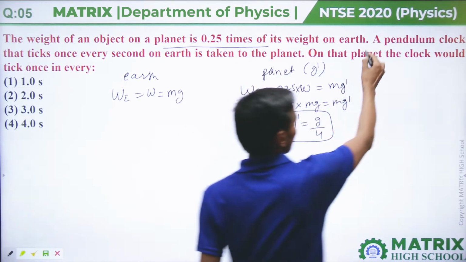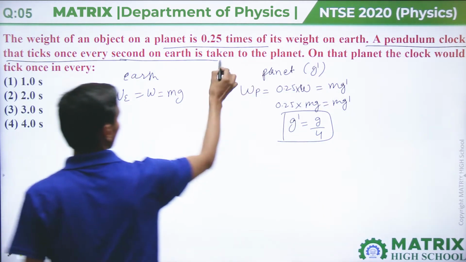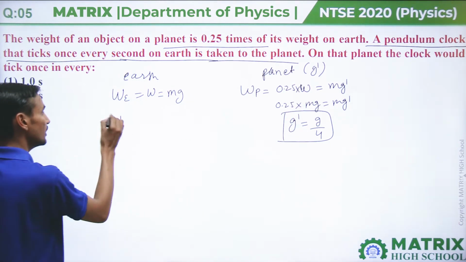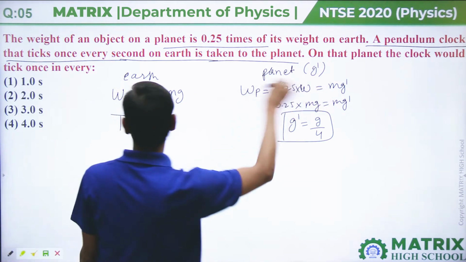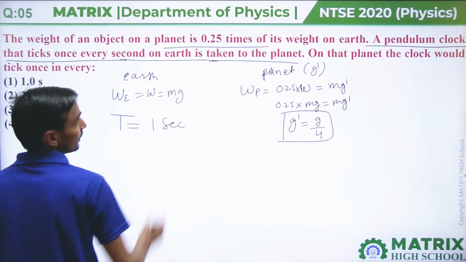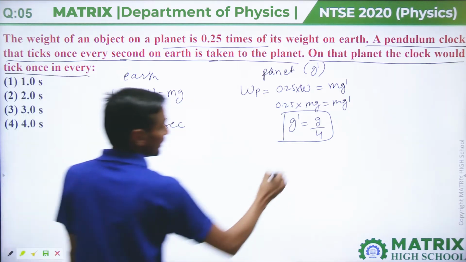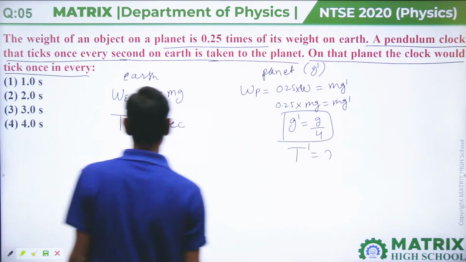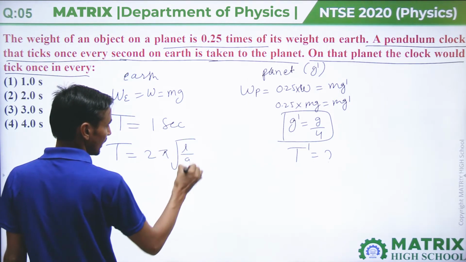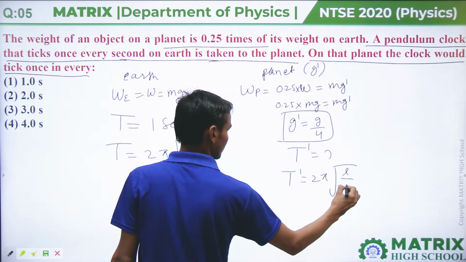The next question says there is a pendulum clock that ticks once every second on Earth and is taken to the planet. Here the time period is 1 second. On the planet, the clock would tick in every, here T dash is asked. As we know, for a simple pendulum T equals 2 pi root L by g, and here T dash equals 2 pi root L by g dash.